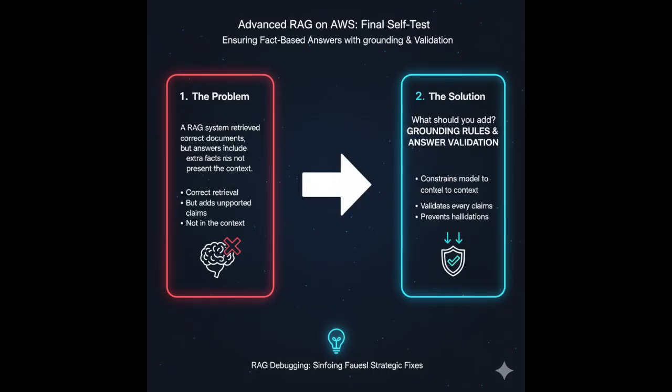Final self-test. A RAG system retrieves correct documents, but answers include extra facts not present in the context. What should you add? Grounding rules and answer validation. That's day 16 mastered.